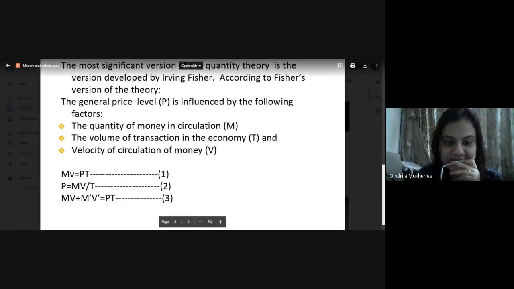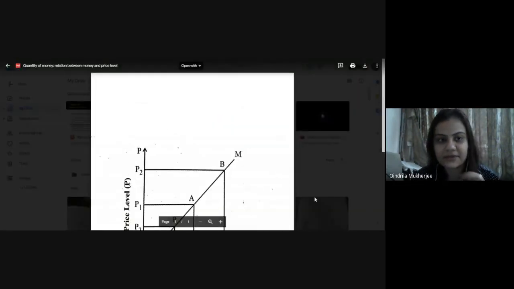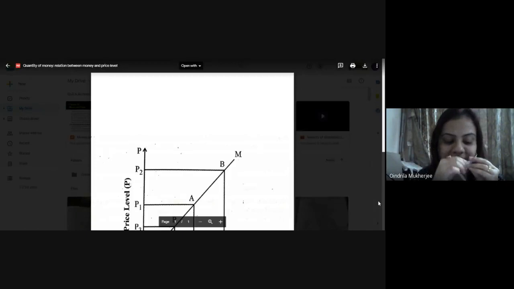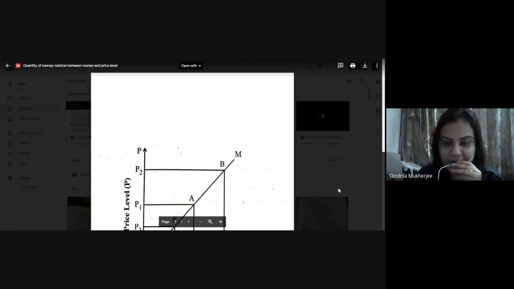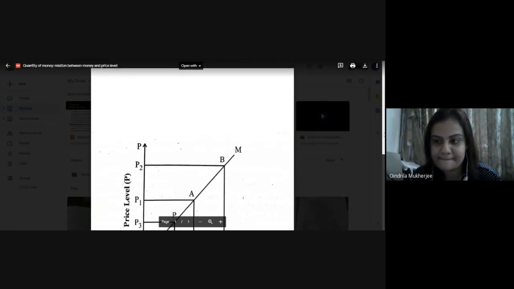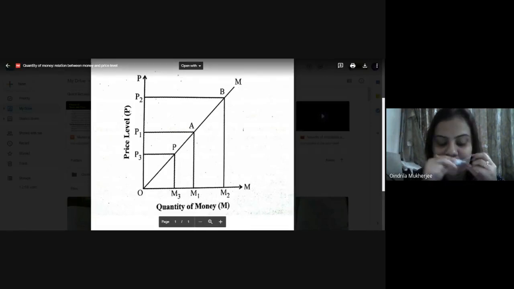Now, students, take the next heading. I will present a diagram. You have to draw that diagram. Take the next heading: quantity of money.